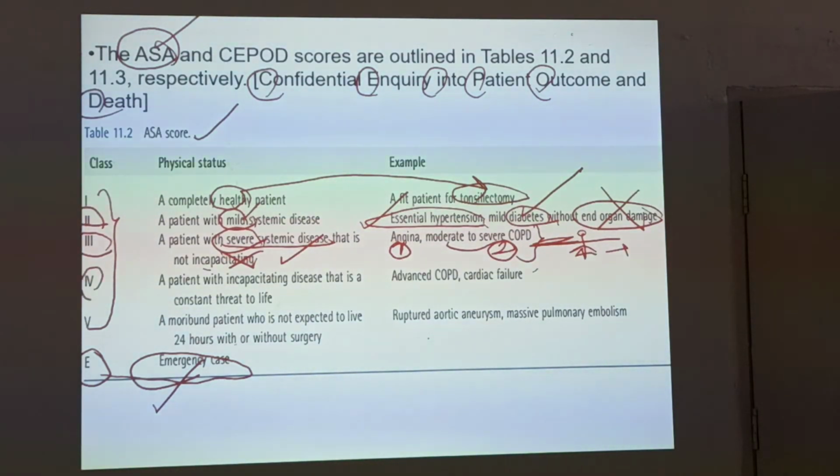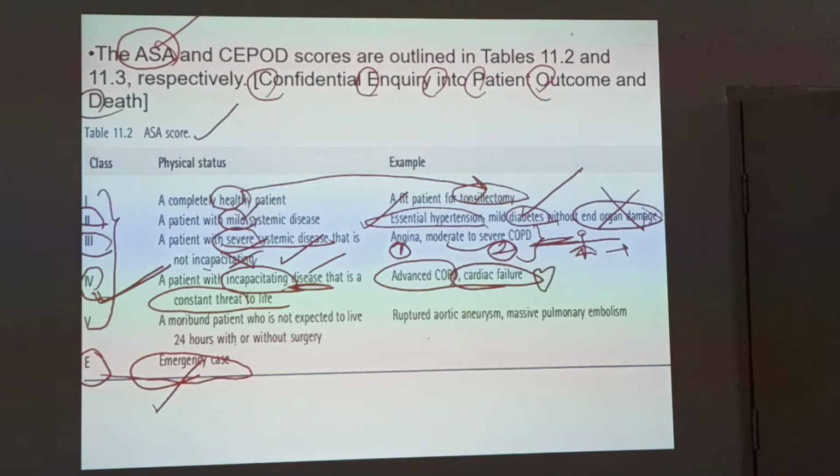Whereas 4 is an incapacitating disease. The patient has some problem, he cannot move, with a constant threat to life. Okay, it's like a boundary. 4, advanced COPD and cardiac failure. COPD for lungs and cardiac failure. Keep in mind it is the 4th class of ASA, with a constant threat for life.